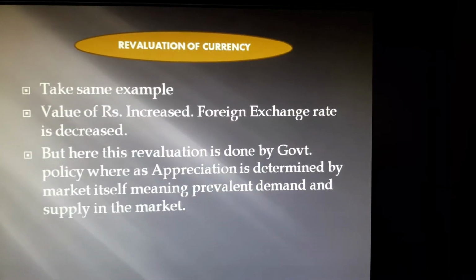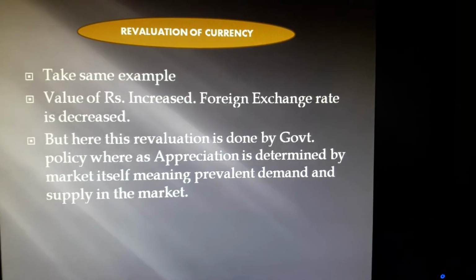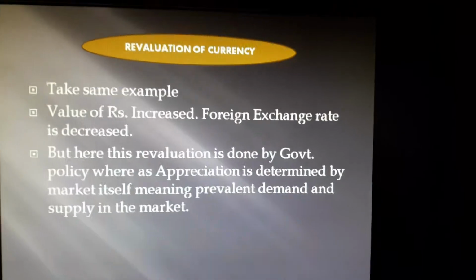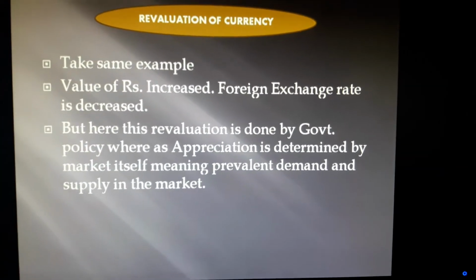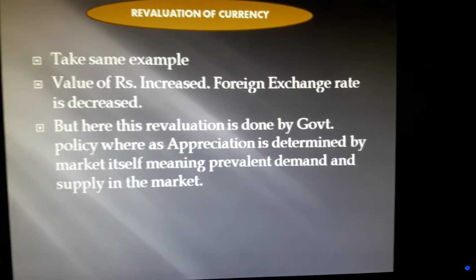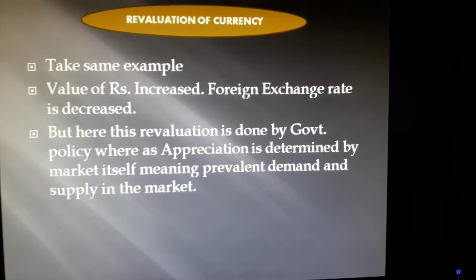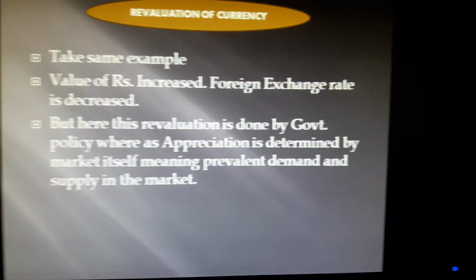And now look at revaluation of currency. If we take the same example, the same thing happens, with the same consequences. Over the period of time the value of the rupee has increased and the foreign exchange rate has decreased. So it is quite similar to appreciation of currency.